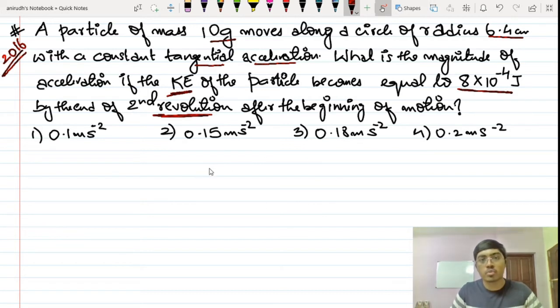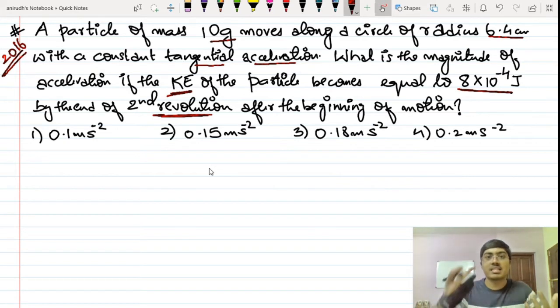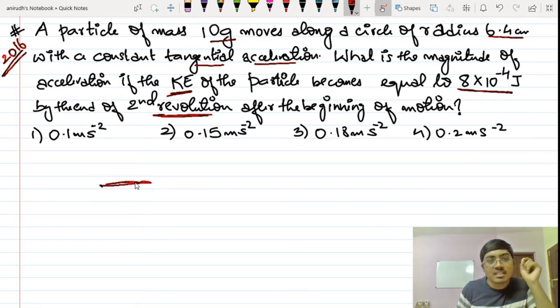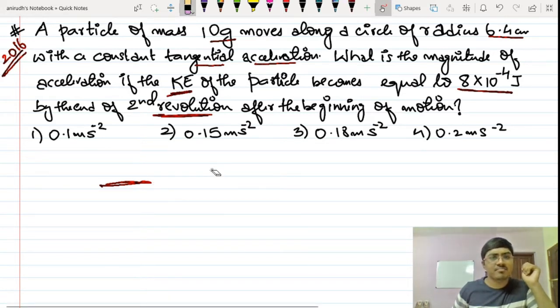So it is the beginning of the motion, initial velocity is 0, and as it keeps on going, due to its tangential acceleration, the velocity is going to increase. The linear velocity is going to increase, not the angular velocity as such. Obviously that is also going to increase, but if this is a particle undergoing a circular motion, this is the tangential acceleration that you can talk about. The velocity is in this direction, so that velocity is increased, and due to that, the angular velocity will also increase. Now let us understand how to solve this first of all.